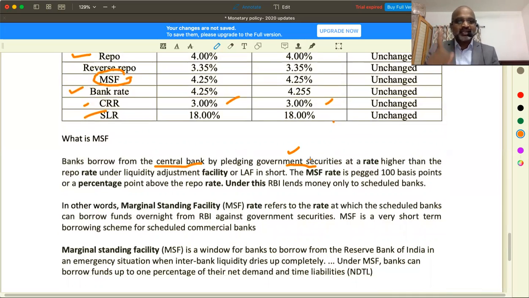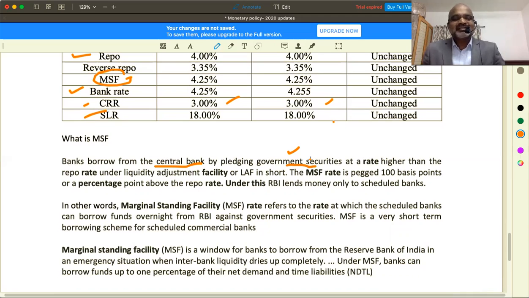First of all, you understand why banks have government bonds. Because banks have invested money in government securities. What if the bank wants money now? So show that government bond in which you have invested as a security, and borrow money here. That means when the Reserve Bank of India had issued government securities, commercial banks invested money in them. So commercial banks have government securities in their hands. And when they want money, they can show the same securities to RBI and borrow money again. It's like you have a fixed deposit, you will show the fixed deposit as a security and borrow money again, right? You don't want to break the fixed deposit.